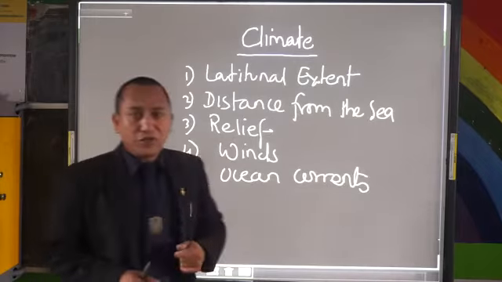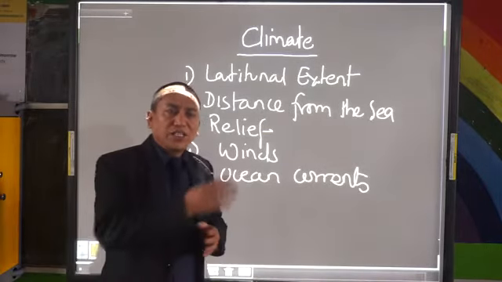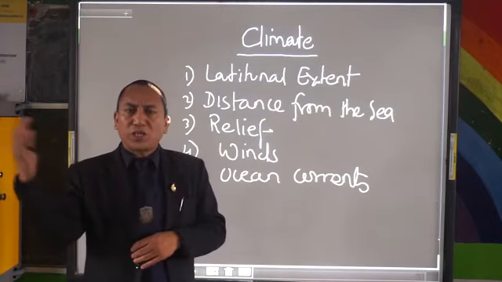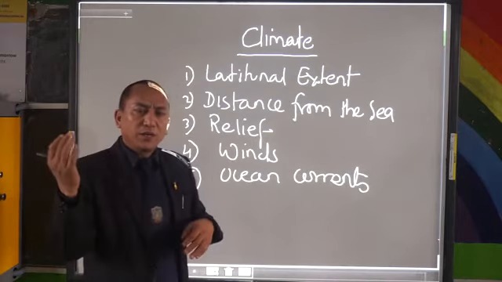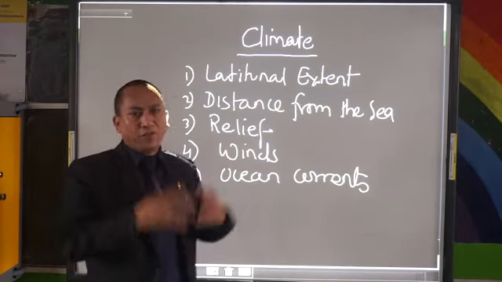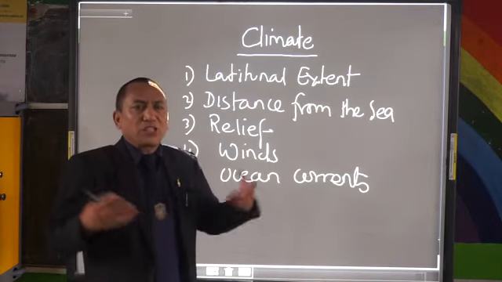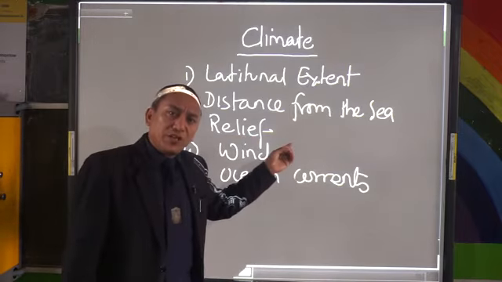Then relief. If you see the mountain ranges, the Himalayas have played a very important role. Most of the Himalayas in Asia run from east to west, or west to east, because of which we experience plenty of rainfall. If the Himalayas were not there, we wouldn't have this much amount of rainfall. So relief also plays a very important role in the climate of Asia.